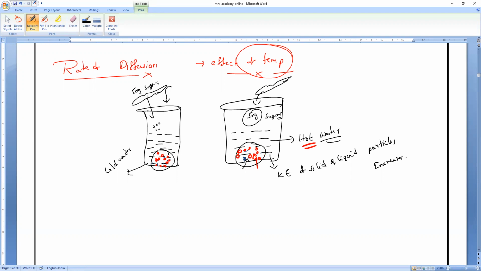So from that we can say hot water and cold water, that is what is going to happen. So please, all of you write. As temperature increases, write it. As temperature increases, the kinetic energy of the particles.